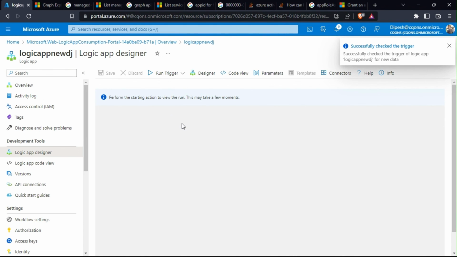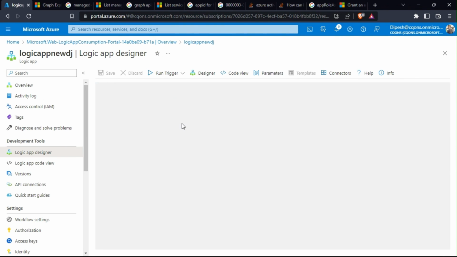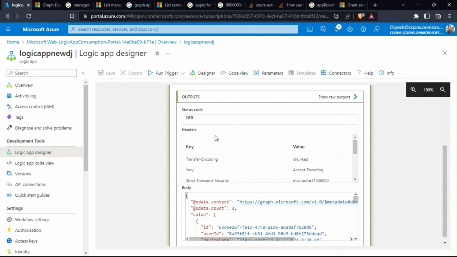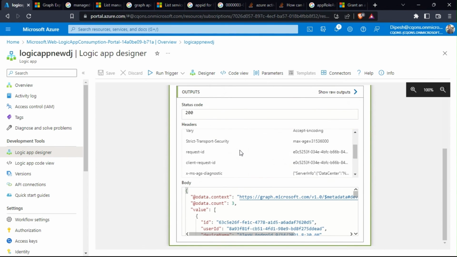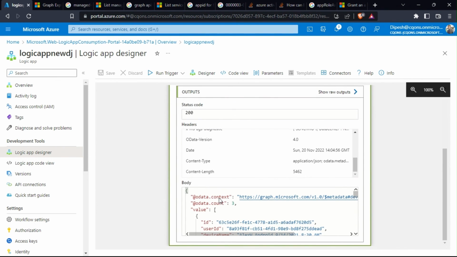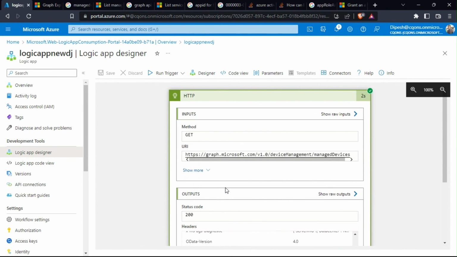So the trigger has been successfully done, and this should be able to run the logic app successfully. Yeah, there you go. So we got the results from the Microsoft Graph API using the Intune API and using the authentication as managed identity.